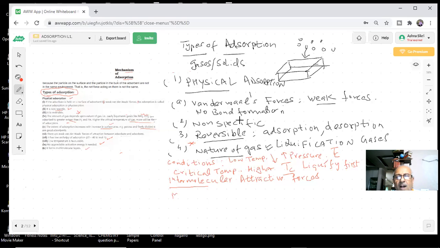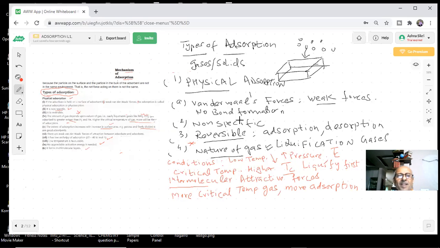So the more the critical temperature of the gas, the more adsorption. Interesting thing: I'm saying that more amount is adsorbed because in physisorption, multi-molecular layers are going to be formed.